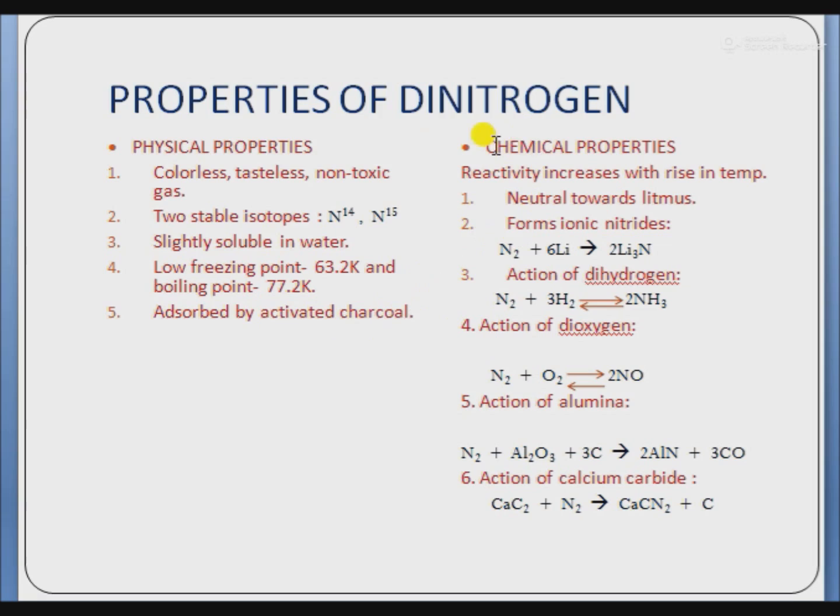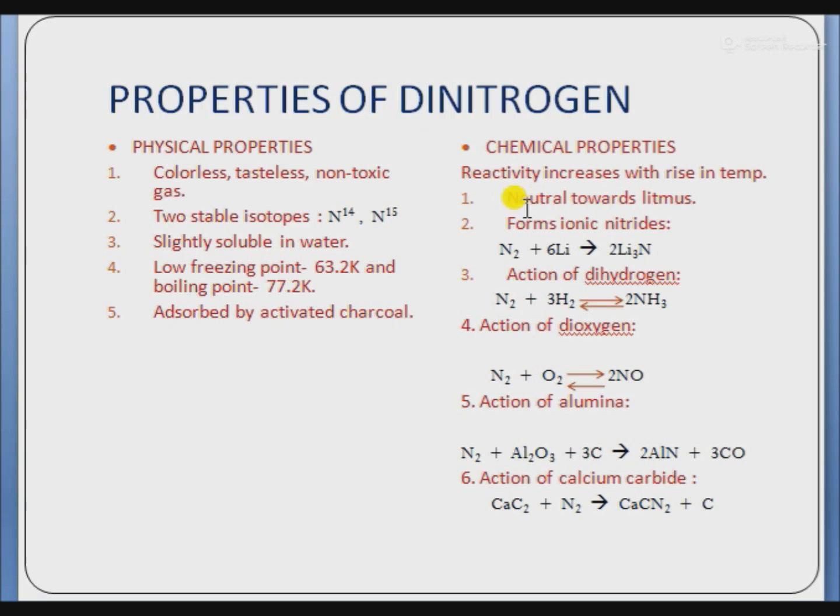Next are the chemical properties of dinitrogen. Dinitrogen is rather inert and unreactive at room temperature due to its high bond dissociation energy, due to the presence of multiple bonds. Its reactivity increases with rise in temperature. These are some chemical properties listed below.